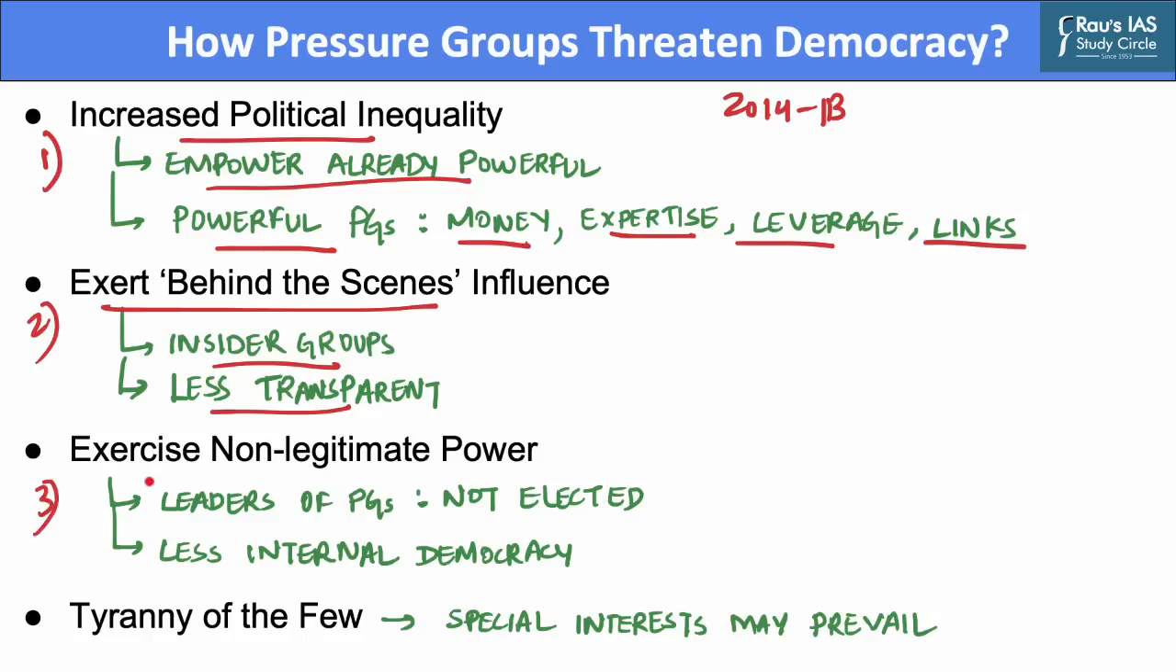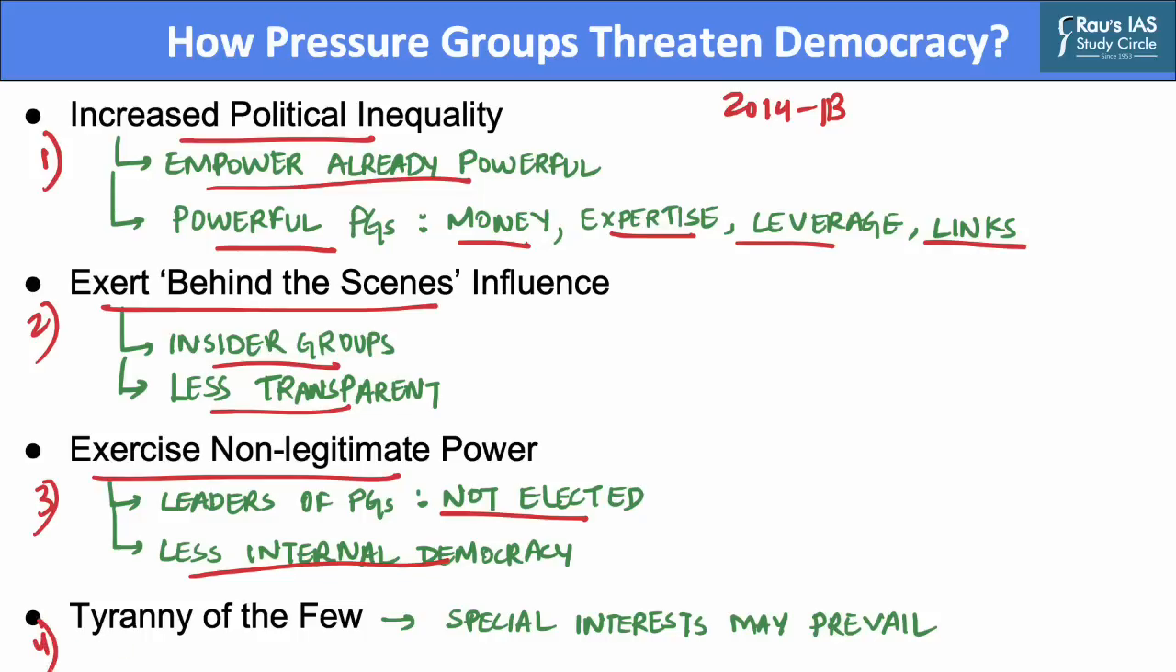The third criticism that they face is that they exercise non-legitimate power. Critics have often questioned whether pressure groups exercise rightful or legitimate power in any circumstances. This is because, unlike conventional politicians, pressure groups' leaders are not elected. Pressure groups are therefore not publicly accountable, meaning that the influence they exert is not democratically legitimate. The problem is compounded by the fact that only a few pressure groups operate on a basis of internal democracy.